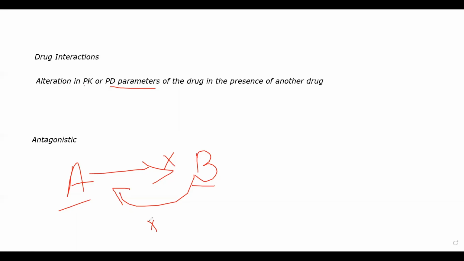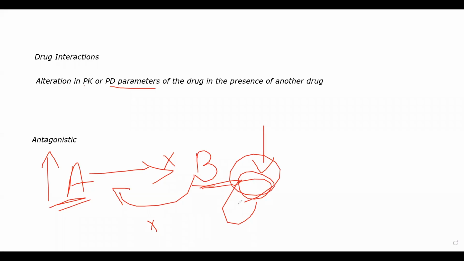Okay. For example, let's suppose A is a drug that increases hunger by increasing HCl secretion. Let's suppose there is a patient who is not eating properly, and you are inducing hunger in them by increasing HCl. I'm just giving you an example. Okay? So A is one such drug that is increasing HCl, whereas B is a drug that decreases acid secretion in your stomach. So they will cancel each other out. One is increasing, the other is decreasing. Those are antagonistic drugs. Right? So that is one type of interaction, antagonism or antagonistic drugs.